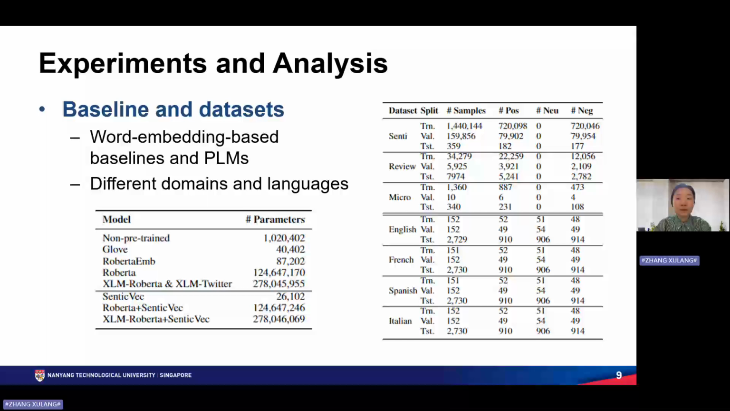So we include RoBERTa plus SenticVec and XLM-RoBERTa plus SenticVec. And to test our model's robustness in different domains and languages, we use datasets from Twitter, Review, and Financial Microblog, as well as Feel-It datasets in English, French, Spanish, and Italian.